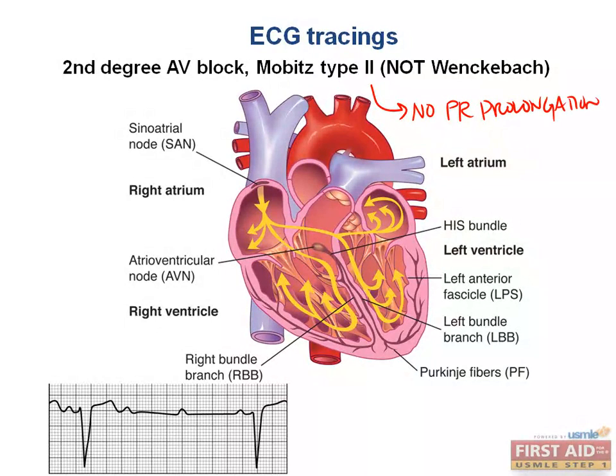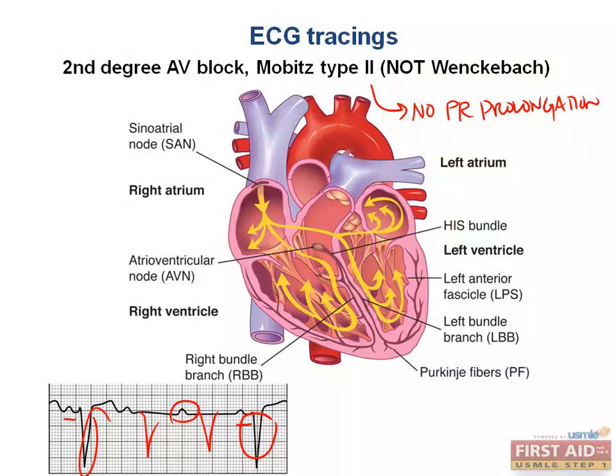If you look at this ECG tracing, there's a dropped beat without any change in the PR interval. So here, P wave, no QRS complex, these are QRS complexes. There was no change in the P wave, and as you can see, there's no change in the P wave here. Remember, dropped beat refers to the absence of the QRS complex, which we would expect to have right here, but we don't, and we expect to have right here, but we don't.